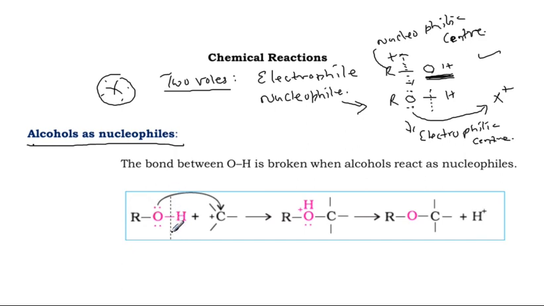The vertical dotted line is the probability of cleavage between oxygen and H. Now the lone pair of electrons around oxygen decides the nucleophilic nature of the alcohol.